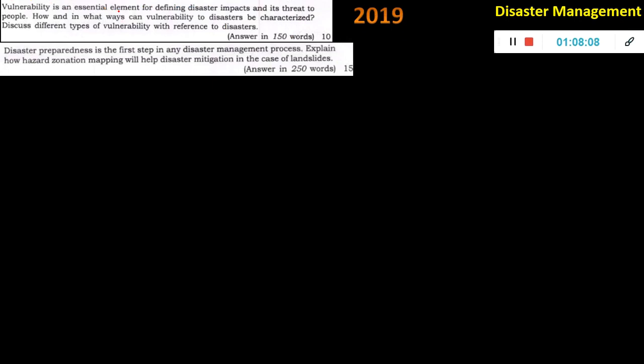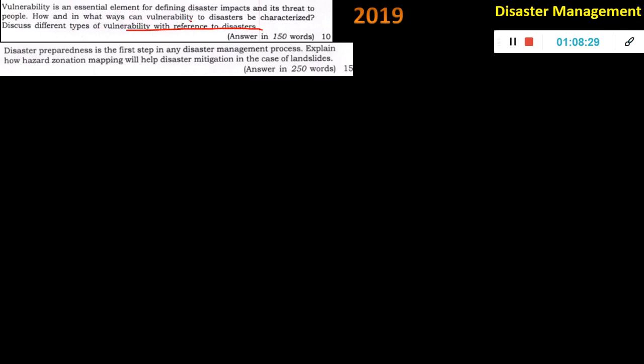Vulnerability is an essential element for defining disaster impacts and its threat to people. How and in what ways can vulnerability to disaster be characterized? Discuss different types of vulnerability with reference to disaster. Okay, so it's all the same word they are repeating again: vulnerability. So disaster, how it happens, then in what ways they are vulnerable, and explain the different types of vulnerability.